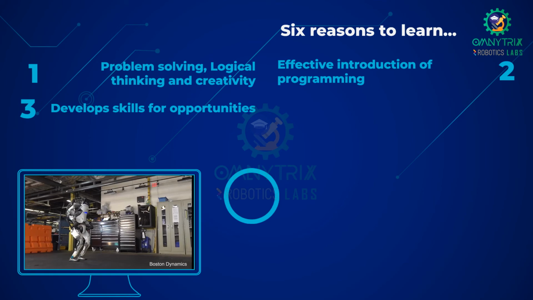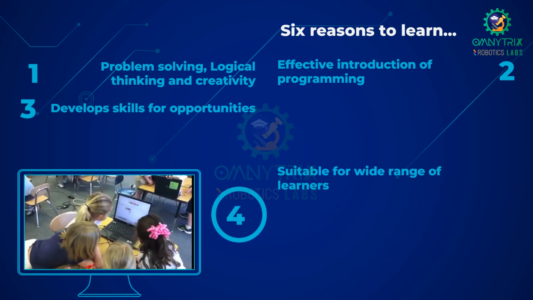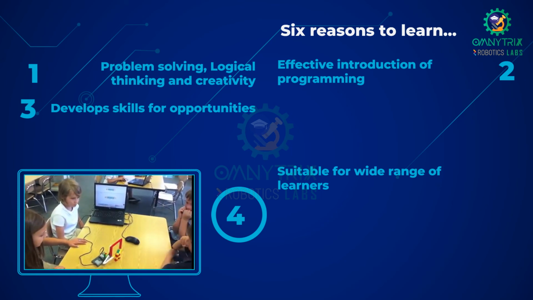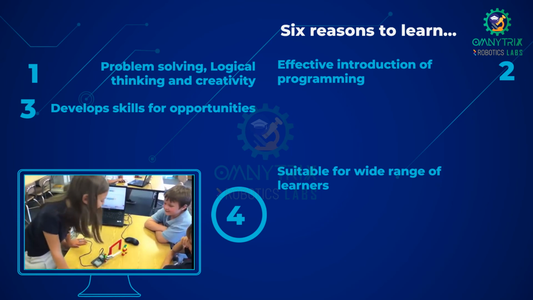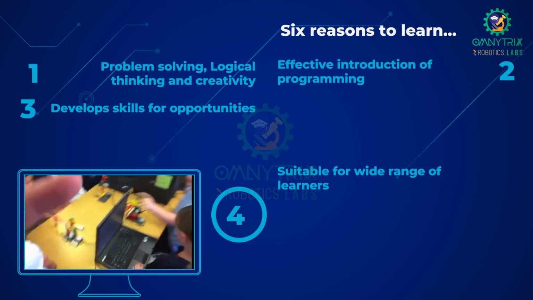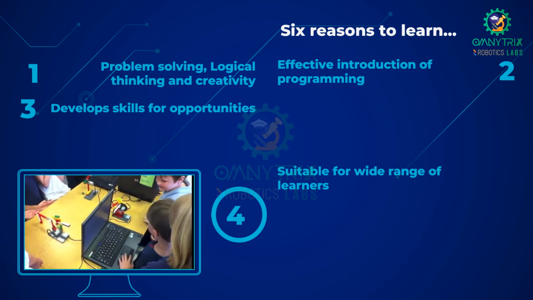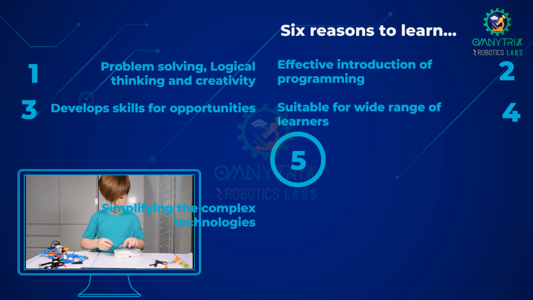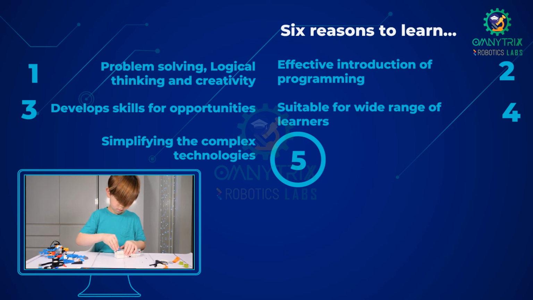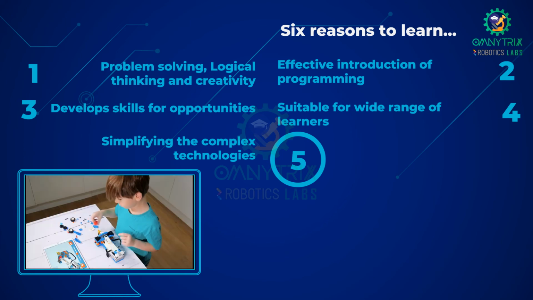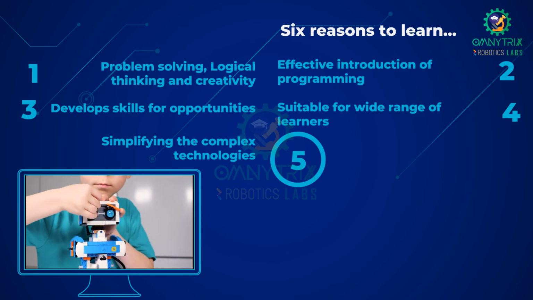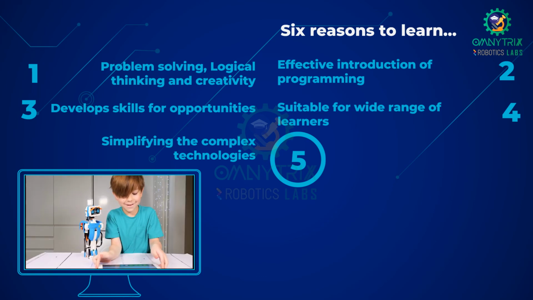Number 4. Suitable for a wide range of learners. Robotics will give a wide range of learning methods like visual, practical, experimental, reading, error correction, working and many other ways which are suitable for any kind of learner. Number 5. Simplifying the complex technologies. Robotics is a combination of many complex technologies like programming, designing, electrical circuits, electronics, etc. Educational robots teach all these technologies in a simple way.